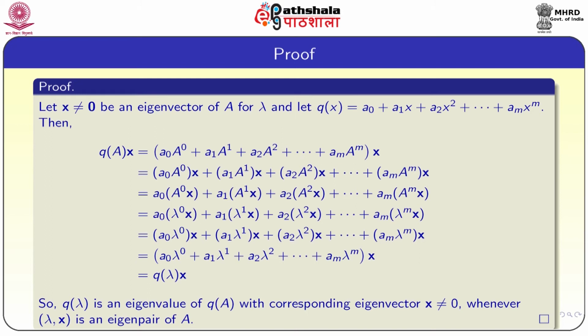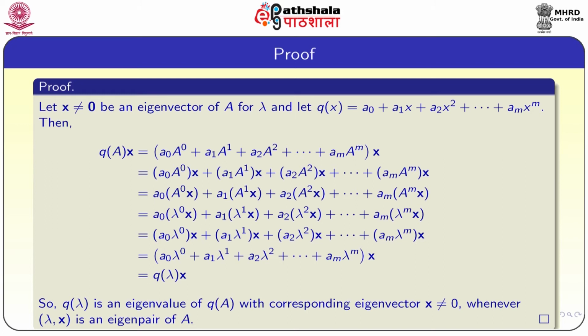From the previous result, we know that if x is an eigenvector of A, then x is also an eigenvector for A square, A cube and so on, A power m. Not only that, the eigenvalues become lambda, lambda square, lambda cube and so on, lambda power m. So, we have a0 into lambda power 0 x plus a1 into lambda x plus a2 lambda square x and so on, am lambda power m x. With a little calculation we can put x outside.